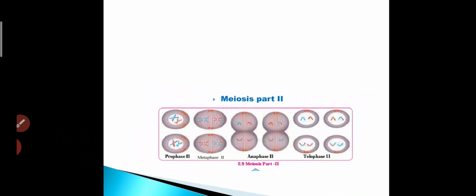Look here, the spindle fibers are formed in anaphase, like a bunch, and in telophase the spindle fibers disappear and two nuclei are generated.